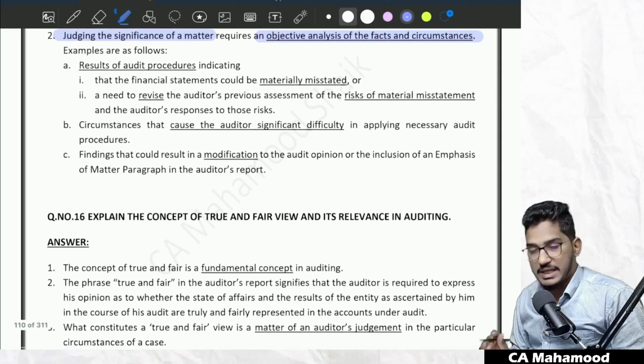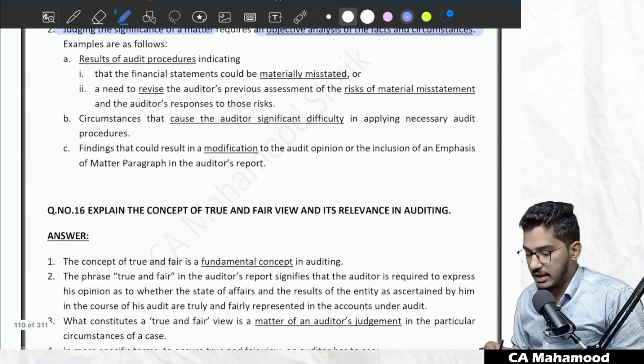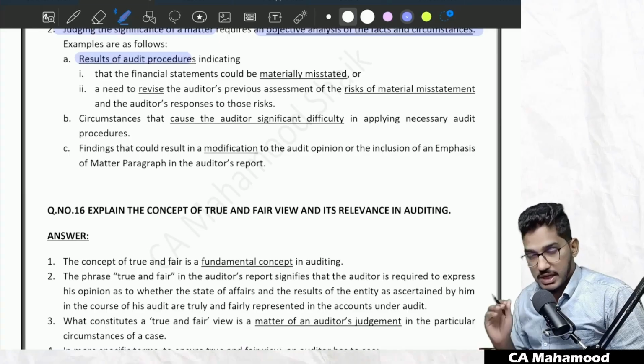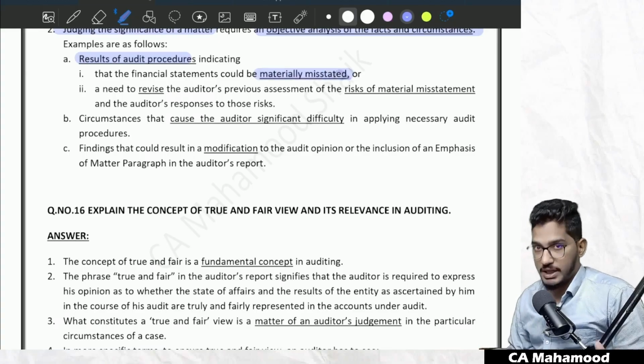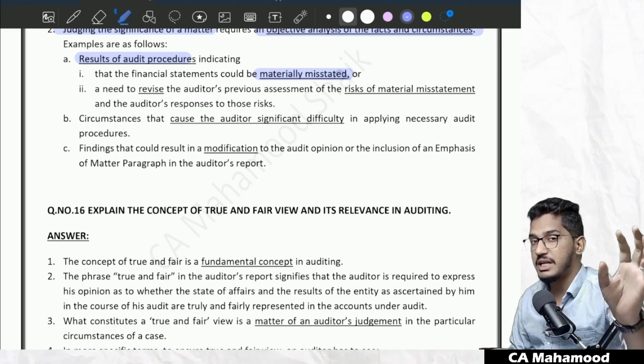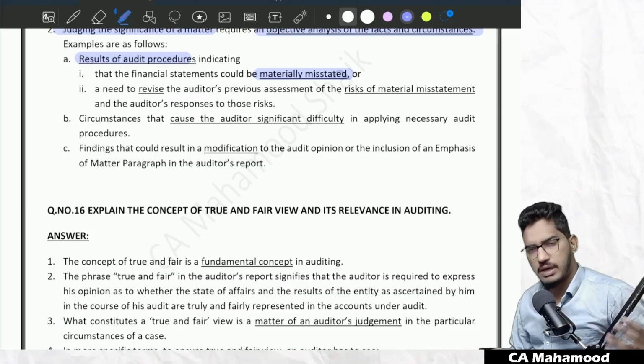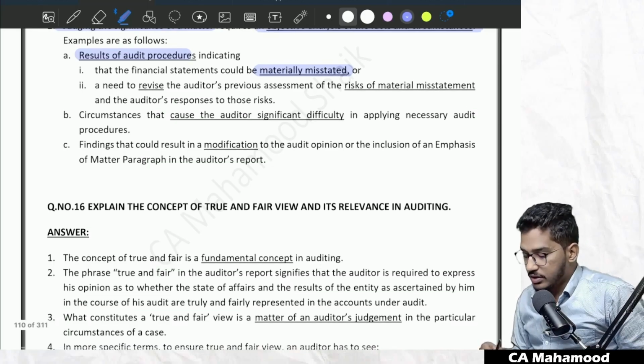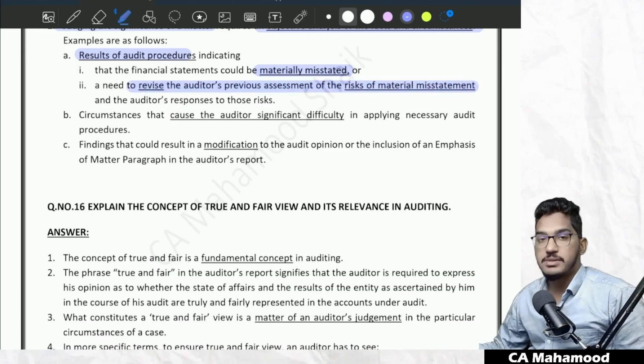However, they have given us a few examples of significant matters. If you have performed audit procedures and the results indicate that the financial statements could be materially misstated, don't you think that is a significant matter? Yes. Or you performed audit procedures which indicate that there is a need to revise the auditor's previous assessment of risk of material misstatement.